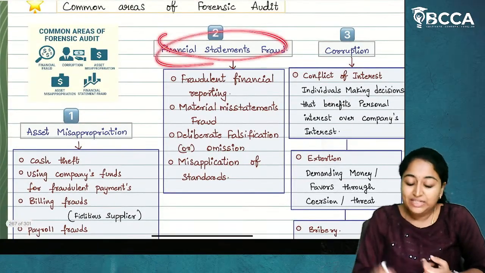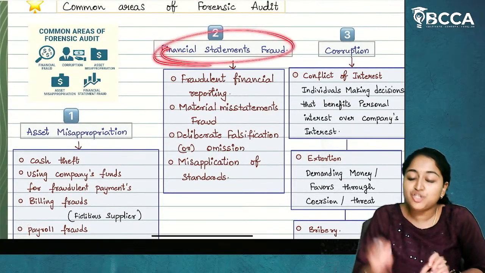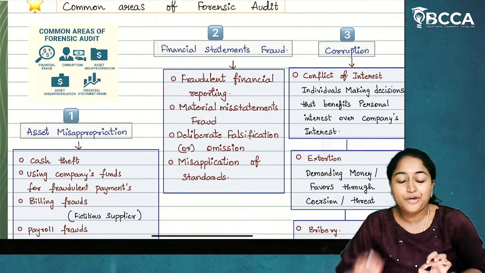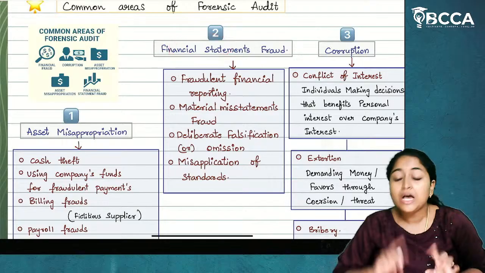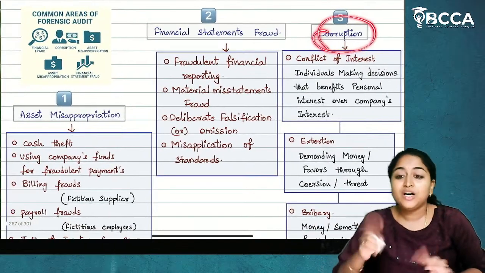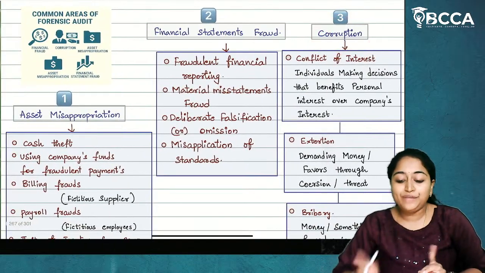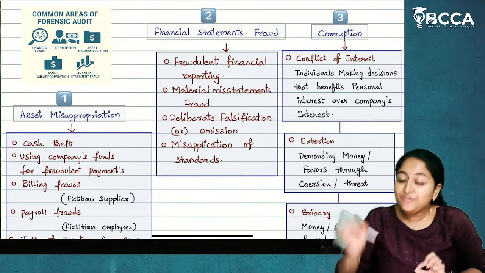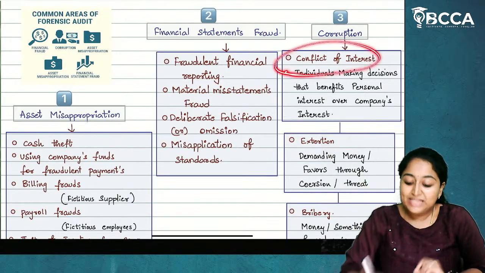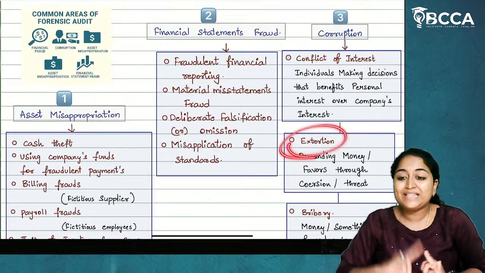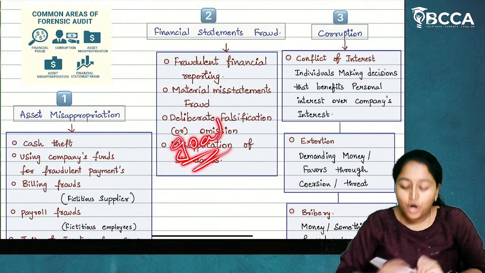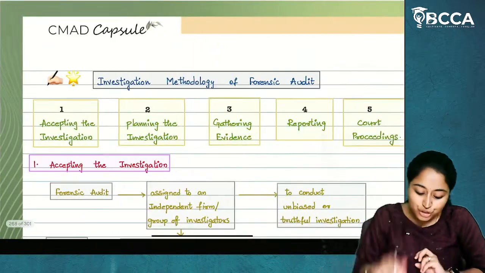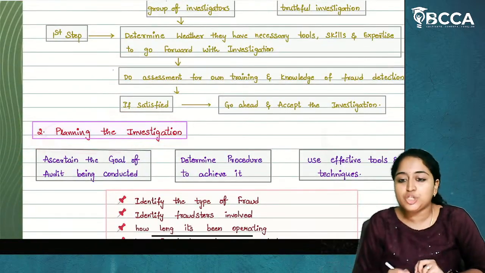Or else, he will decide whether the goal is financial statements fraud, whether he is going to analyze and collect the evidence for the fraud of financial statements, or whether he is going for the analysis of corruption. Even in corruption, we have 3 kinds. Is it conflict of interest? Is it extortion? Is it bribery? Now, what is the goal of audit? He will decide that in stage 2 of planning the investigation.